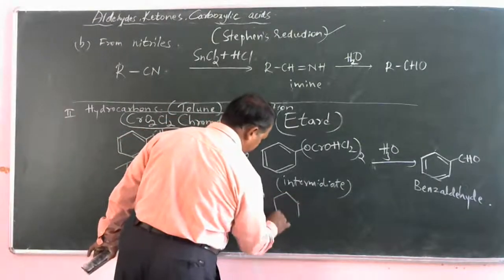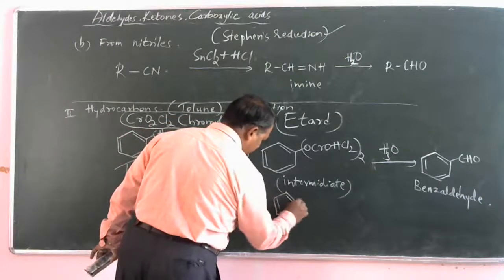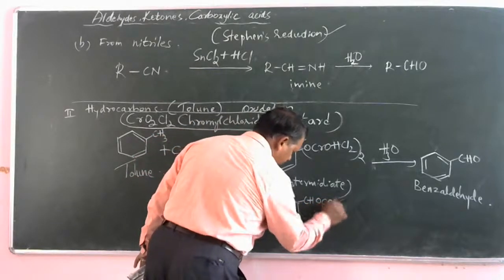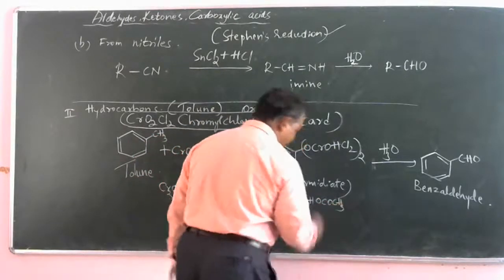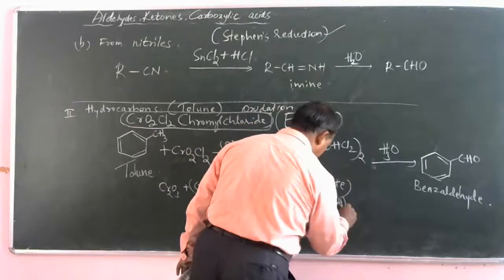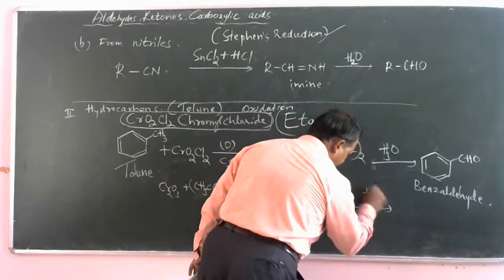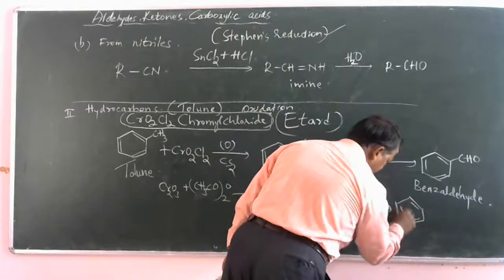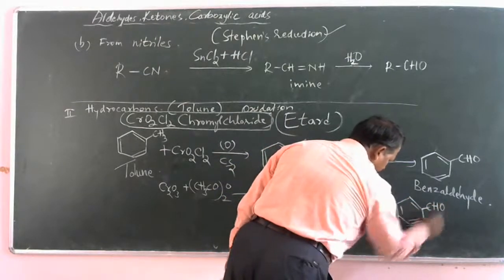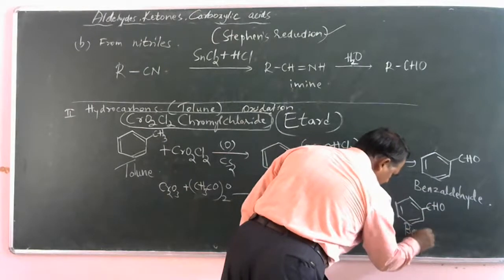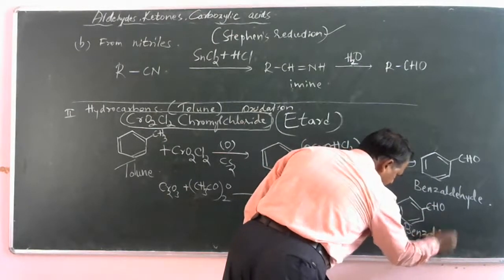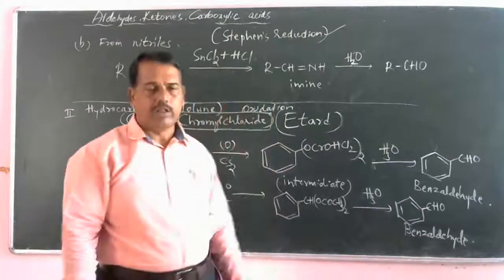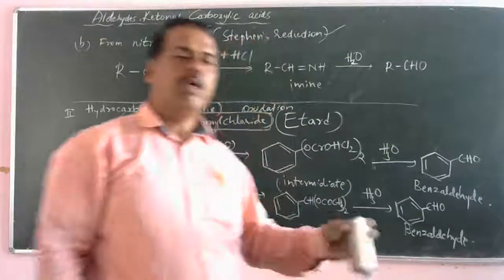Again you will get an intermediate, with COCH3, and on acid hydrolysis again we will get benzaldehyde. Are you clear? And this particular reaction is also a part of it.